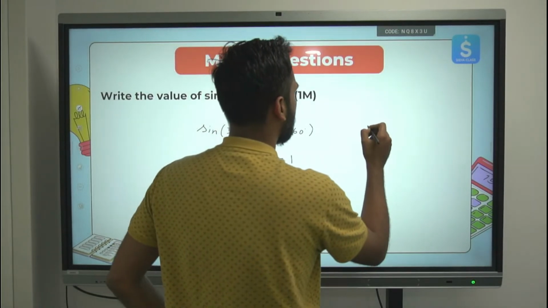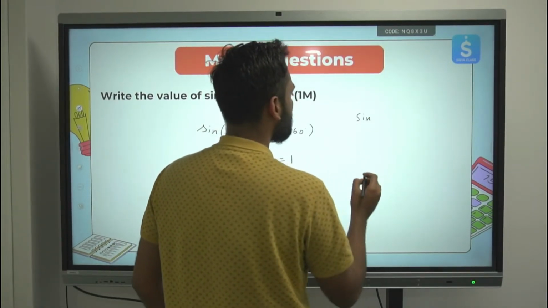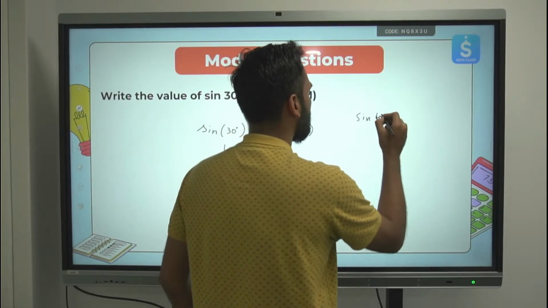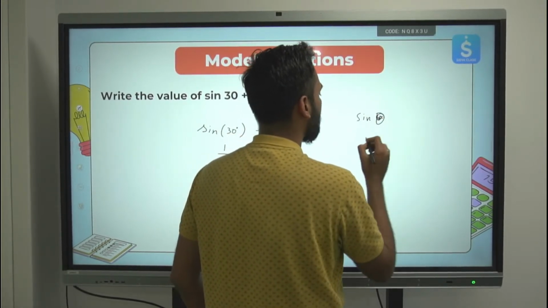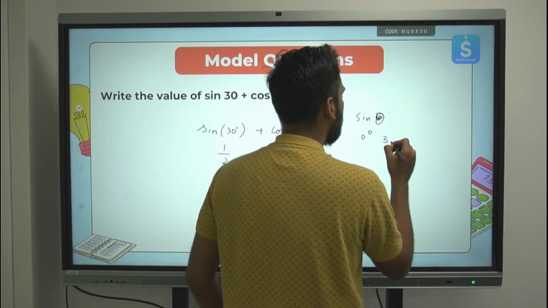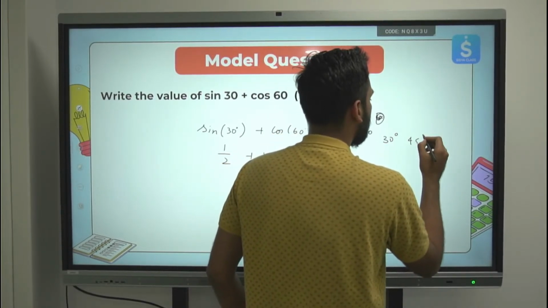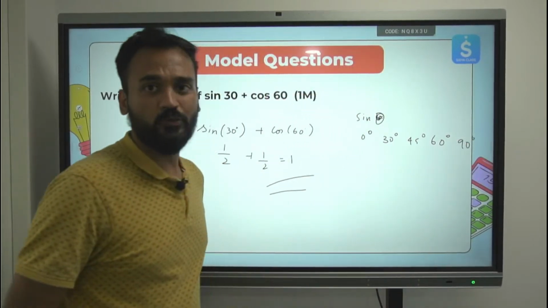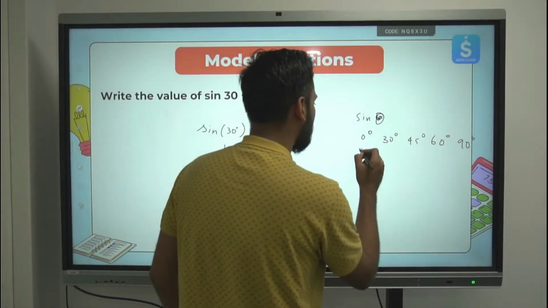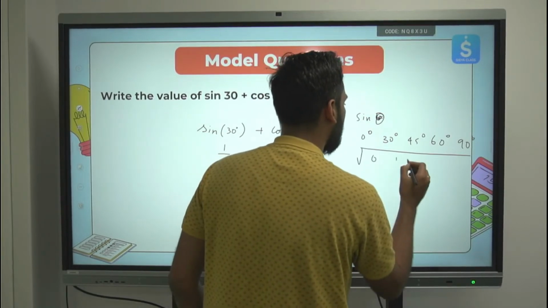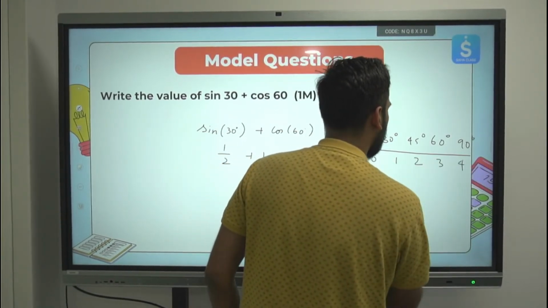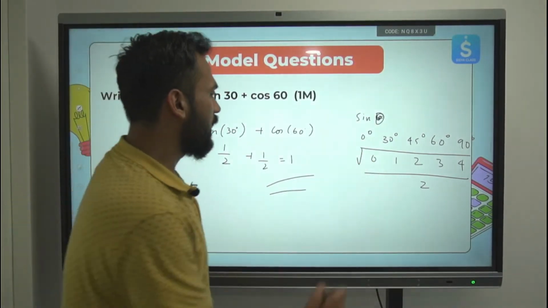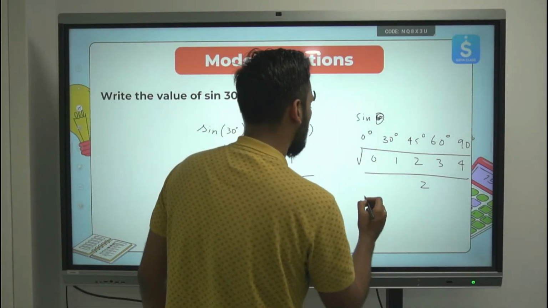Table is this way, right? For sine, if I want to remember sine theta for all the angles, from 0 degree, 30 degree, 45 degree, 60 degree, 90 degree, the formula is this: square root of 0, 1, 2, 3, 4, divided by 2. That's it. Square root of 0 by 2, 0. I'll get 0 here. Sine 0 is 0.